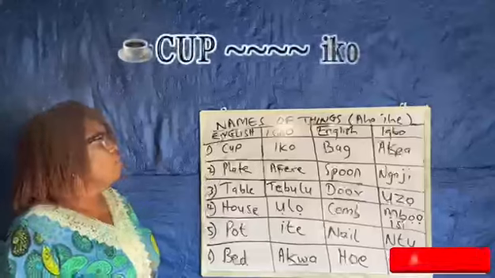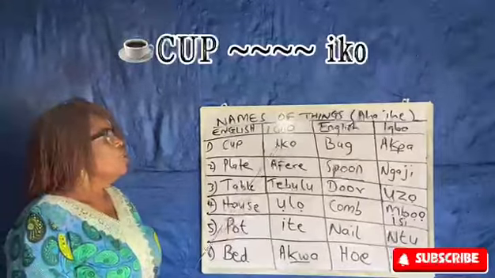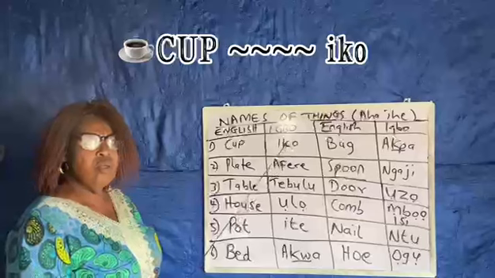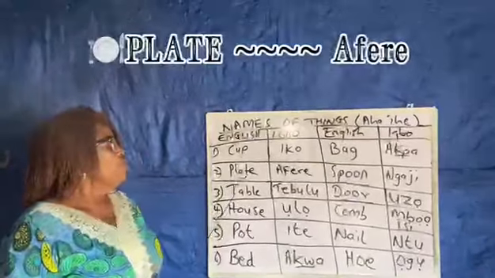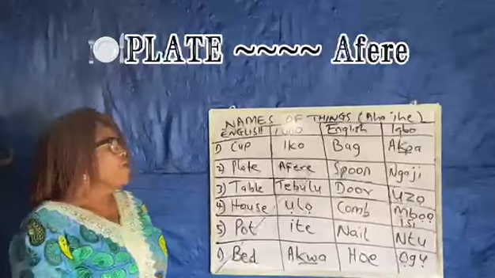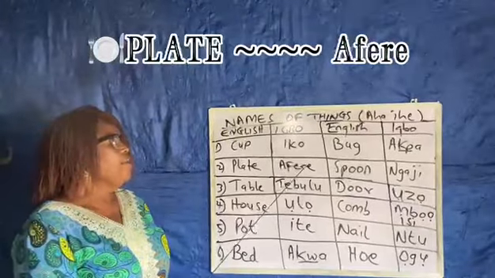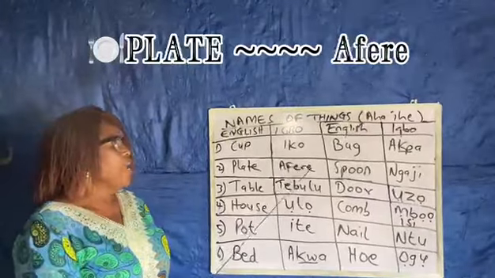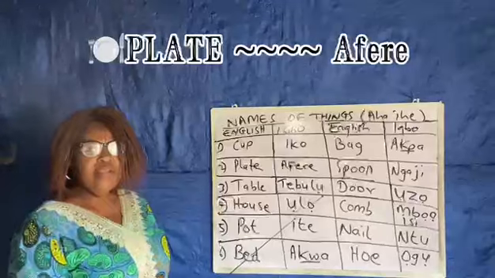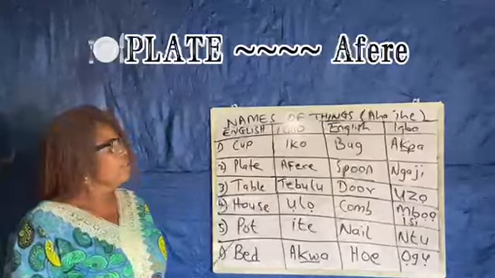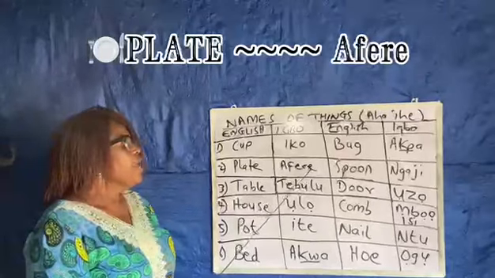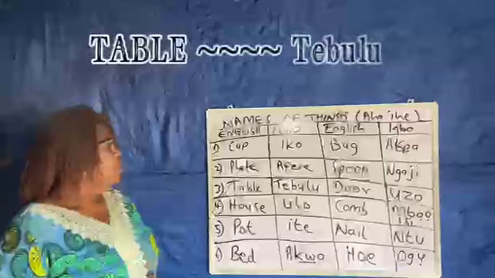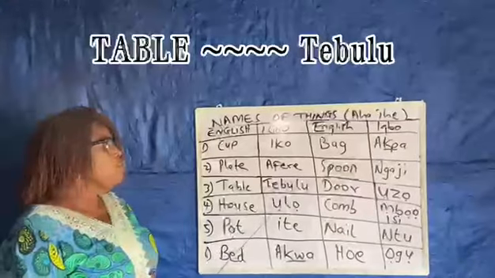In English, cup, we call cup in Igbo iko. Plate, we call plate afere. Please pronounce after me and spell after me. Afere. Then table, we call table tebulu.